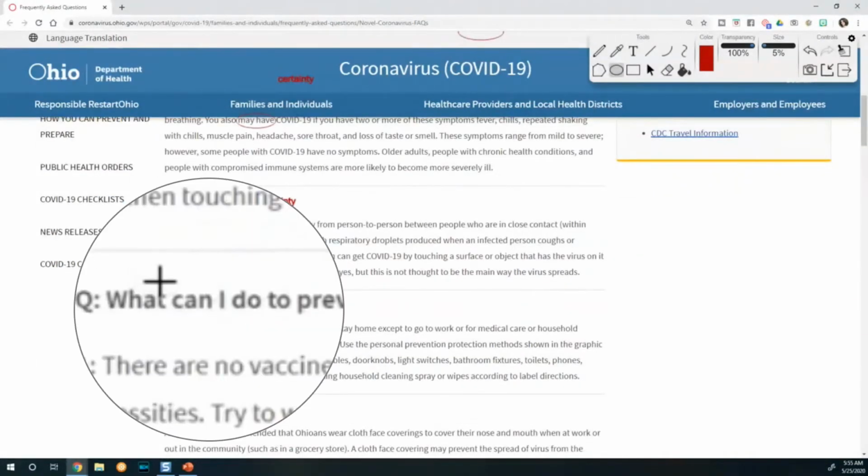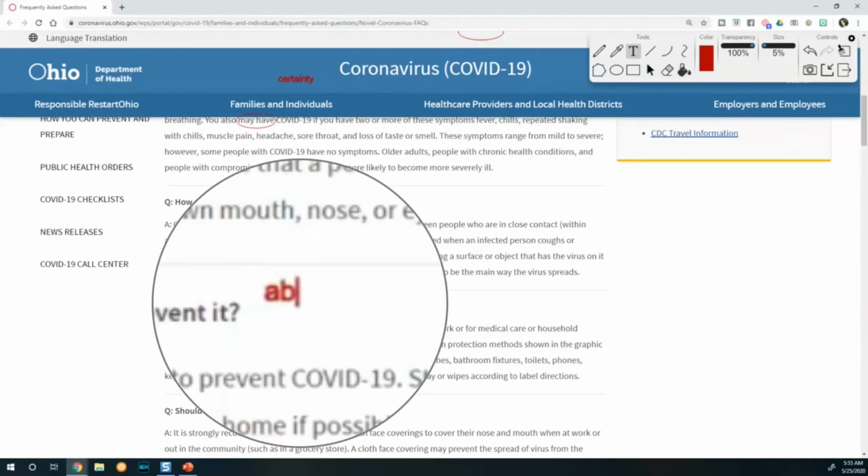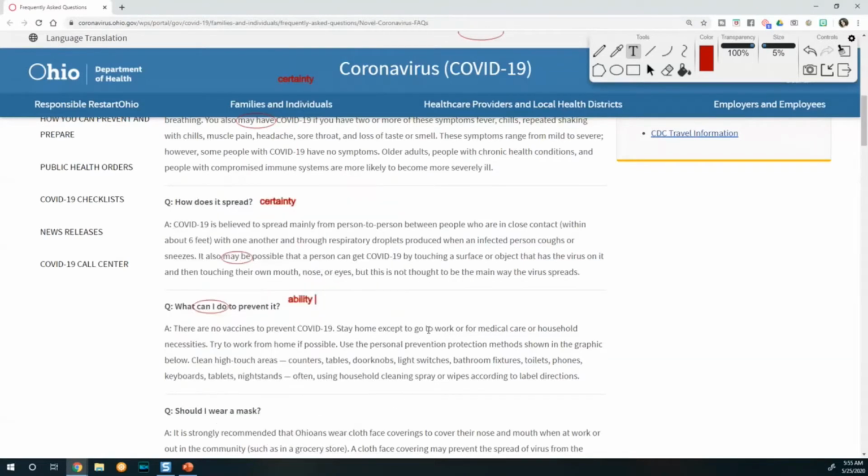Here's one. What can I do? Can do is the verb. So, is this certainty or possibility? This one is actually ability. What are you able to do to prevent getting infected by COVID? So this is something even a little different than what we've seen, ability.